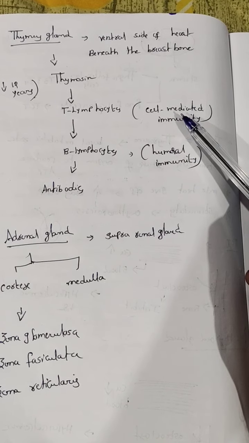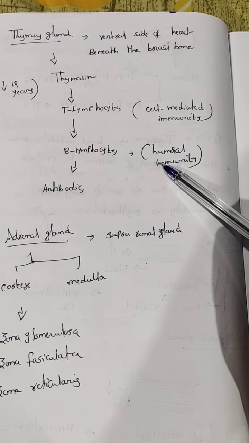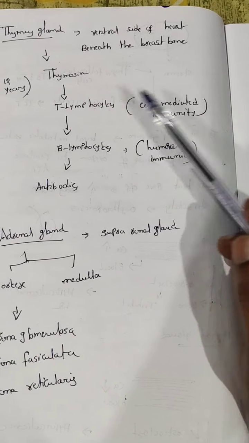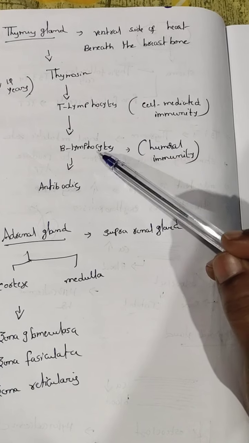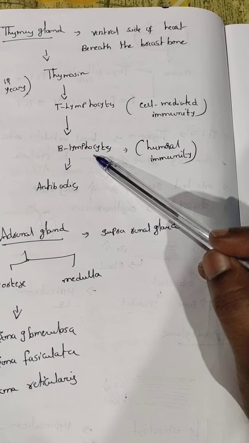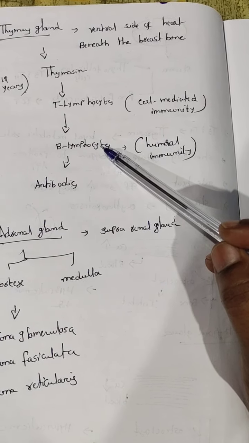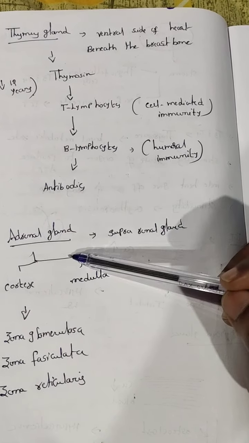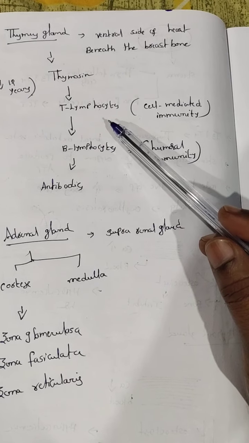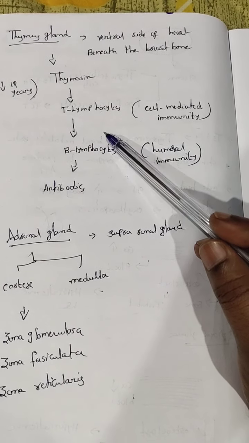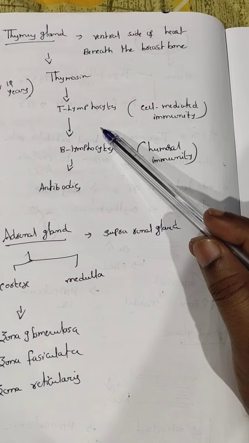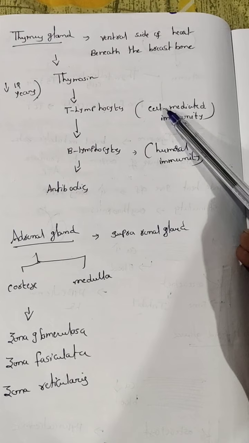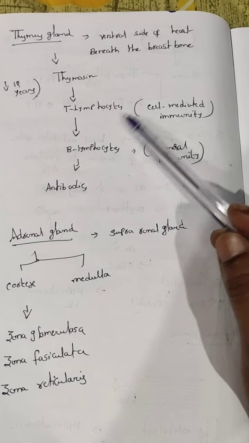What is the difference between cell mediated immunity and humoral immunity? Cell mediated immunity is due to the T lymphocytes and humoral immunity is due to the B lymphocytes. It means the antibodies are produced from the B lymphocytes, and these antibodies attack the antigens. But the T lymphocytes are not able to produce antibodies. Without antibodies they attack the antigen. That immunity is called cell mediated immunity.